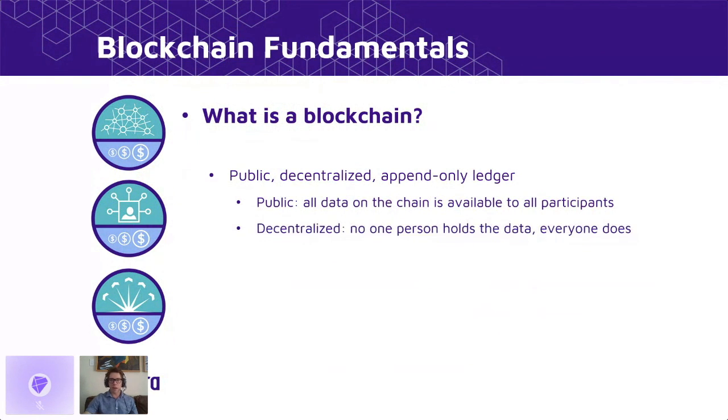It's decentralized, meaning that the data on the blockchain is not held by any one party in particular. In fact, everybody simultaneously stores the blockchain as a group. And it's append only in the sense that data is never removed from the chain once it's been approved by the protocol. It's only ever added to the end, and you can add some new information that might update what you previously said.